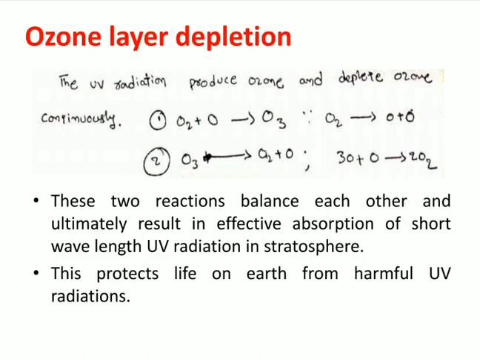In the presence of UV rays, an oxygen molecule combines with nascent oxygen and forms O3, and that O3 is again depleted as O2 plus O, and again two nascent oxygen atoms combine to form an oxygen molecule. These chemical reactions take place continuously in the ozone layer. These two reactions balance each other and ultimately result in effective absorption of short wavelength UV radiation in the stratosphere. This protects life on earth from harmful UV radiation.